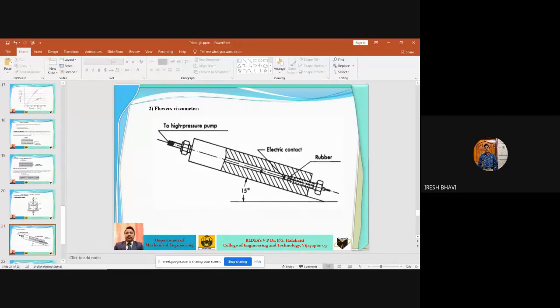The Flowers viscometer is one of the simplest of this kind. It consists of a glass tube with a small ball whose diameter is considerably smaller than the inner diameter of the tube. This small ball will be there. The diameter of the ball is very small compared to the inside diameter of this glass tube.